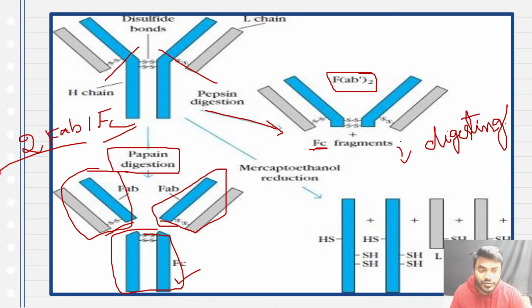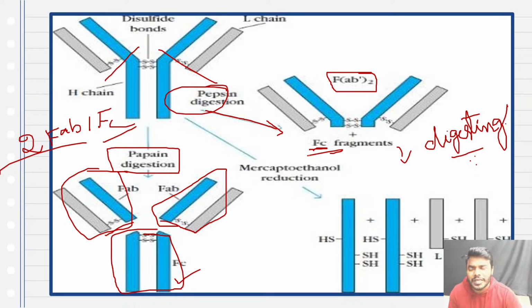Kindly do not get confused with this point. You can't see the FC fragment afterwards, all of it got completely digested by pepsin. Pepsin is the only enzyme which will do the complete digestion of FC.